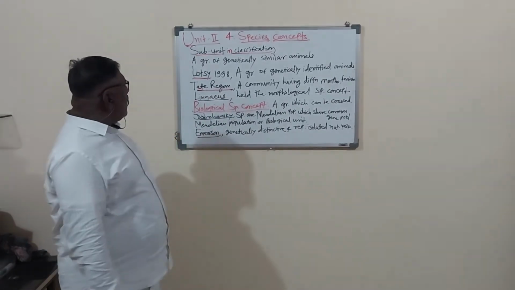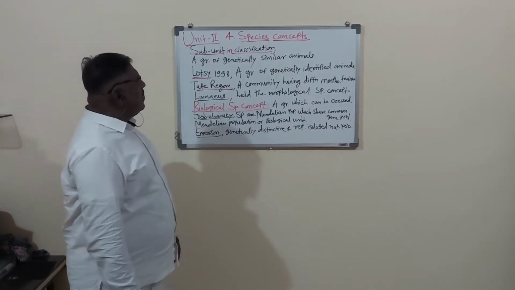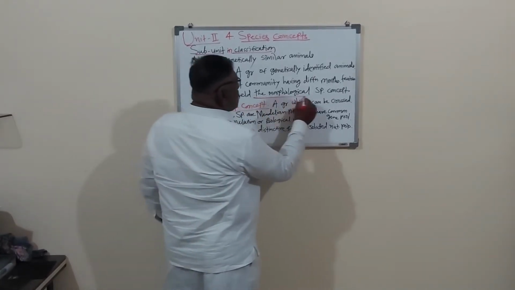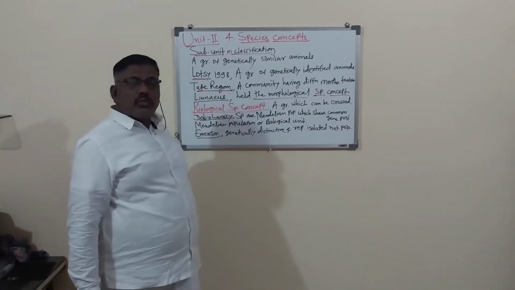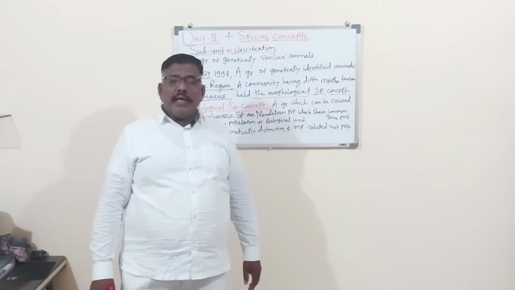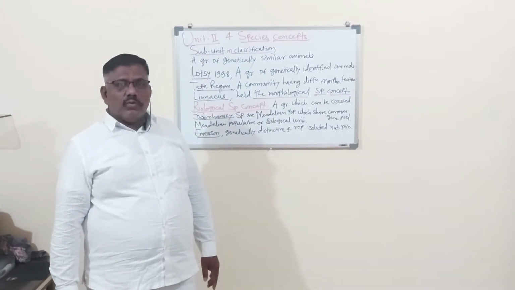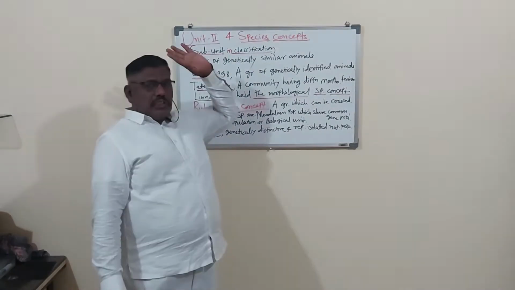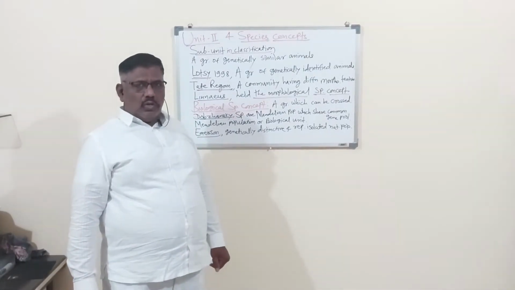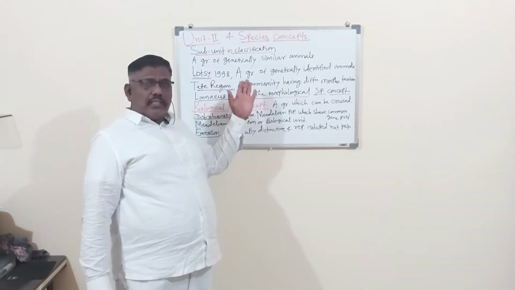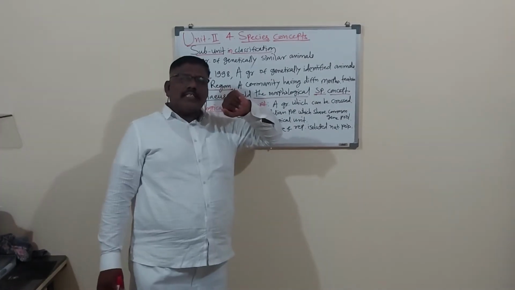Now another one is Linnaeus. Linnaeus held the morphological species concept. Dear students, remember, we are studying the species, and that is called the concept.